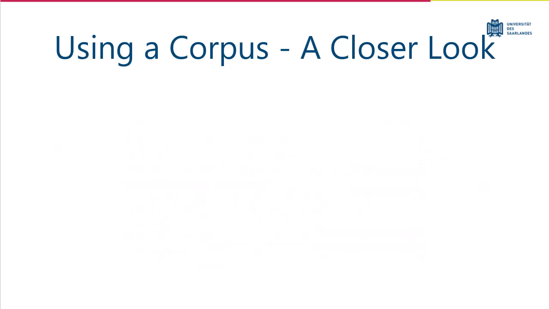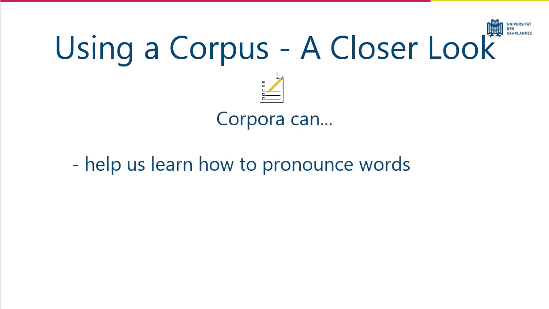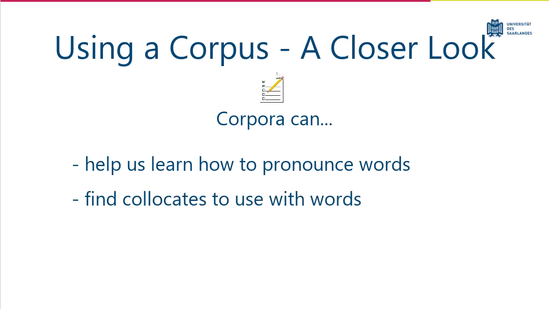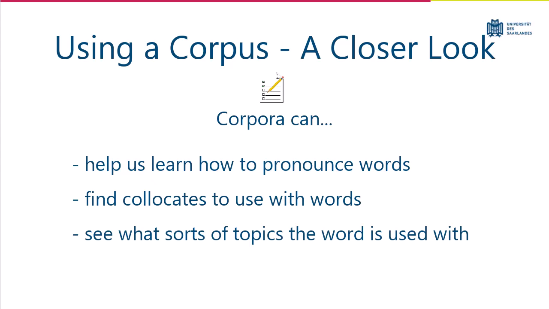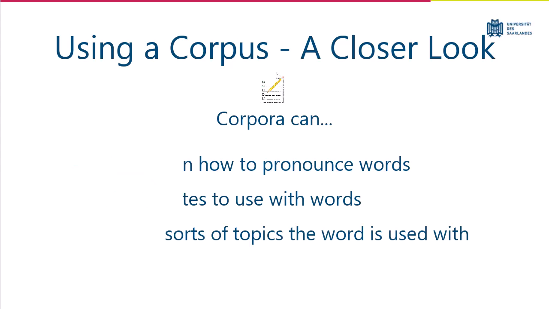Okay, let's let that sink in a bit. And while we do, let's recap. Today, we've seen that Corpora can also give us examples of how to pronounce the words we're learning. We can find common collocates to go along with our word. And it's possible to get a good idea of what topics a particular word is used to discuss.